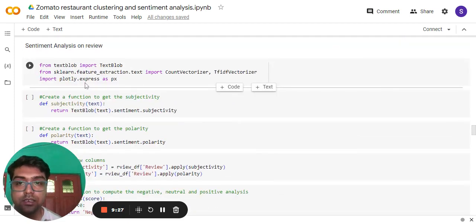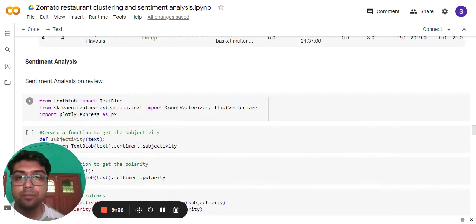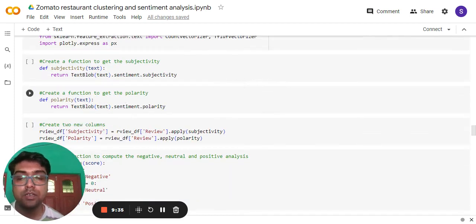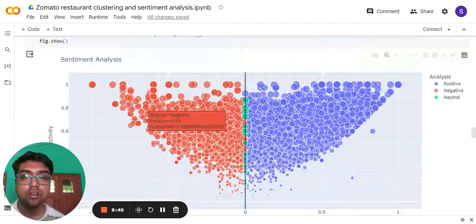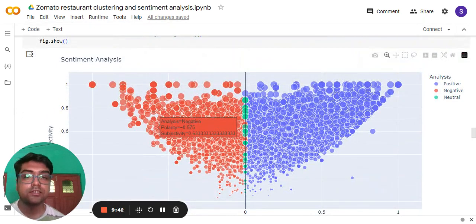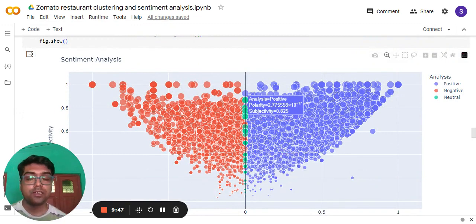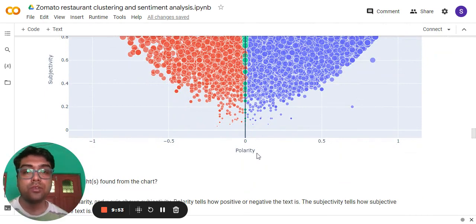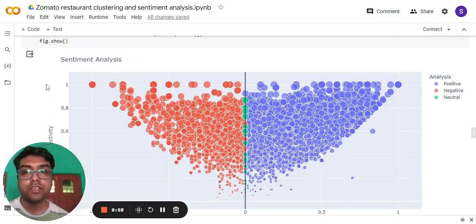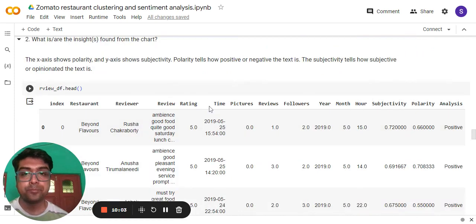Sentiment analysis is what I have done next. Here I have imported TextBlob from the TextBlob library, computed subjectivity and polarity, and after that plotted them. Here is the visualization of the sentiment analysis. You can see red indicates negative sentiment, blue indicates positive sentiment, and green indicates neutral. The x-axis indicates the polarity, how positive the review is, and subjectivity is indicated by the y-axis, which shows how opinionated the text is.